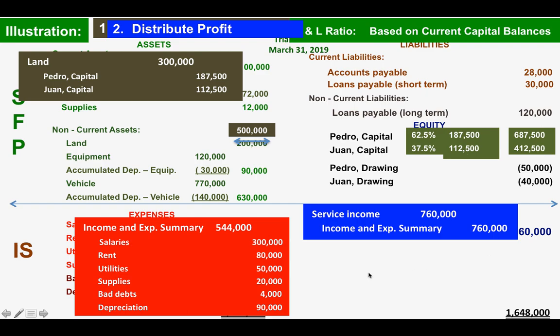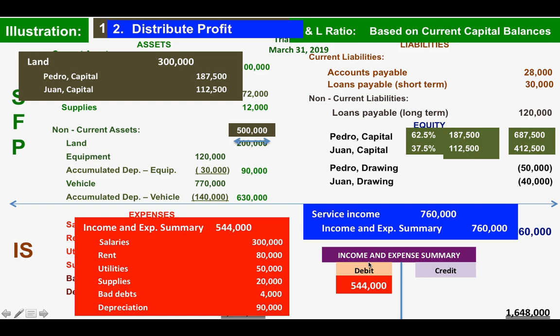So we will pull this out in the T account. We will pull out the T account of income and expense summary. You will see these amounts: a debit of 544,000 and a credit of 760,000.